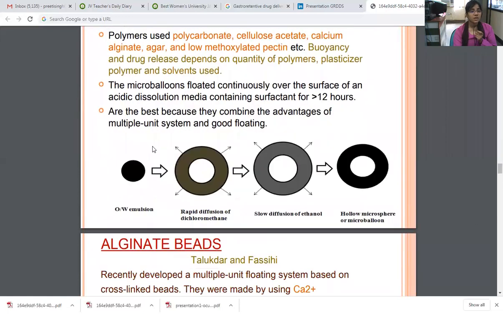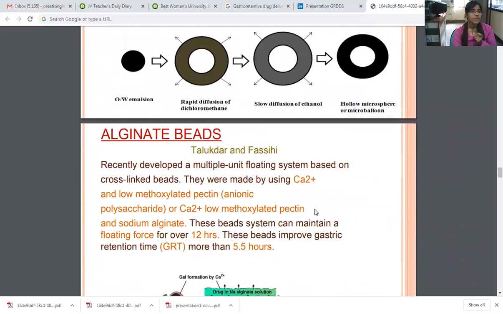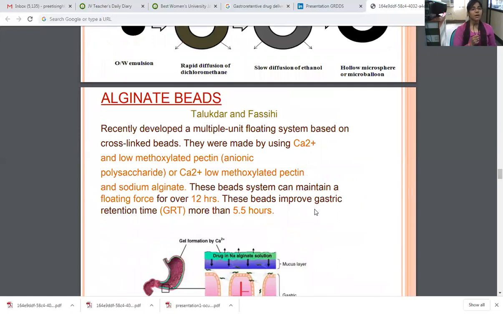Good floating is like an oil in water emulsion, with rapid diffusion of dichloromethane and slow diffusion of ethanol, forming the hollow microsphere or microballoon. The alginate beads are a recently developed multiple unit floating system based on cross-linked beads, made using Ca2+ and low methoxylated pectin. These bead systems can maintain a floating force for over 12 hours,